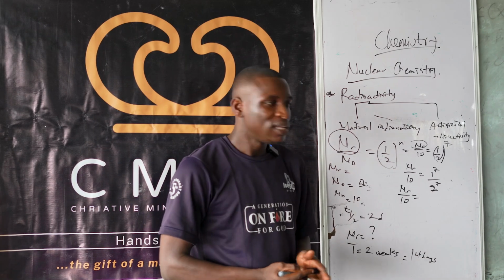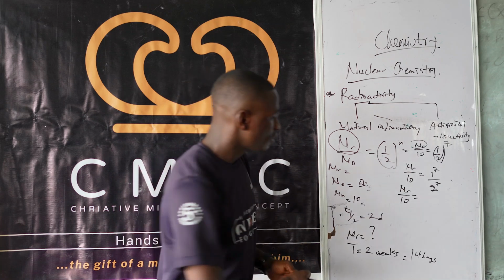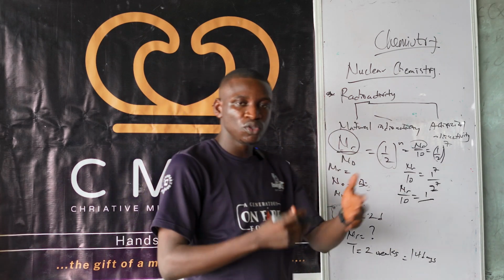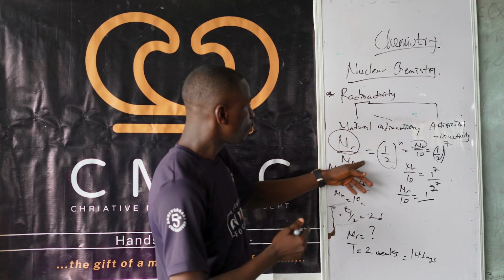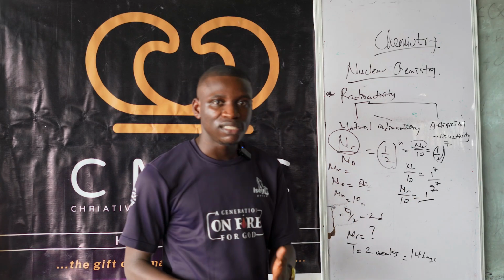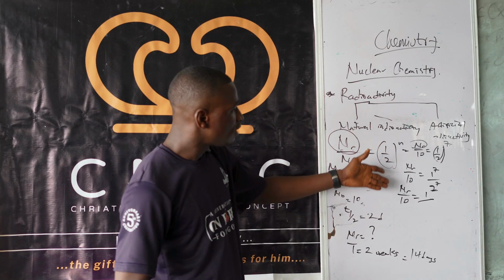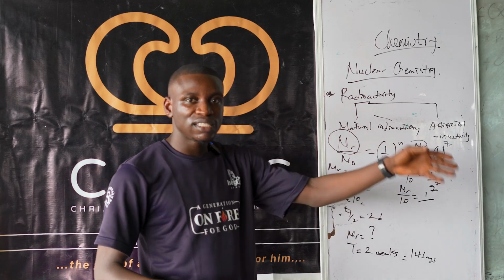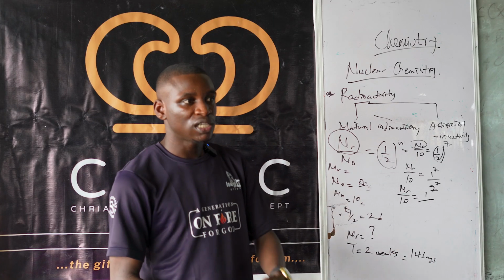1 raised to power anything is what? Is still 1. That would be 1 over what is 2 raised to power 7? That's 2 times 2, 2 in 7 places. So 2 raised to power 4 is 16. 2 raised to power 5 is 32. 2 raised to power 6 is what? 64. And then that means 2 raised to power 7 is what? 128. You don't need a calculator to do that.